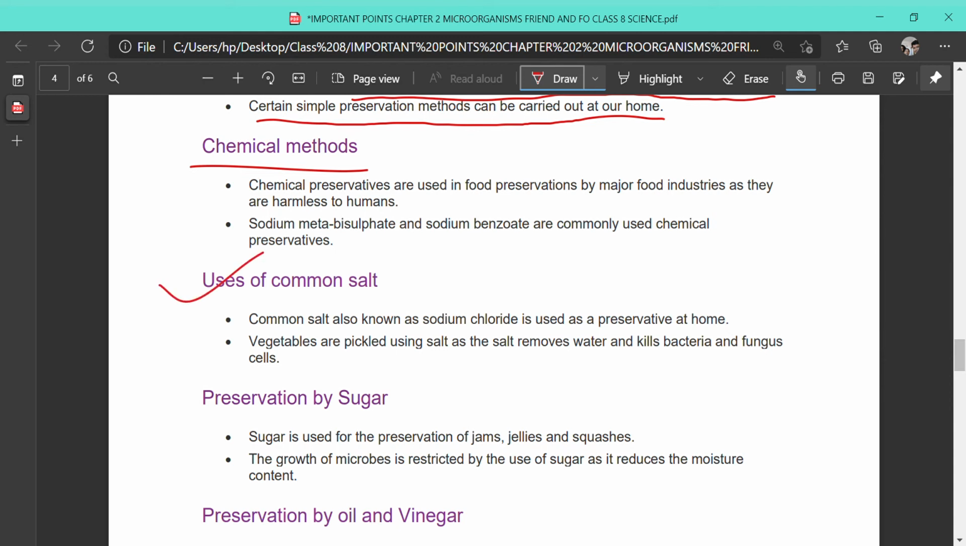Okay, we can use salts also. Common salt, known as sodium chloride, is used as a preservative at home. Vegetables are pickled using salts, and the salts remove water and kill the bacteria or fungi.